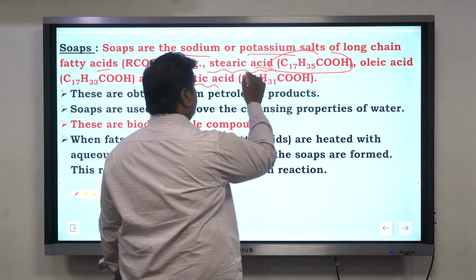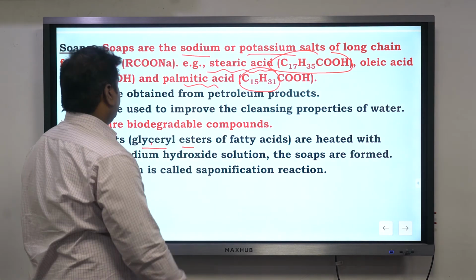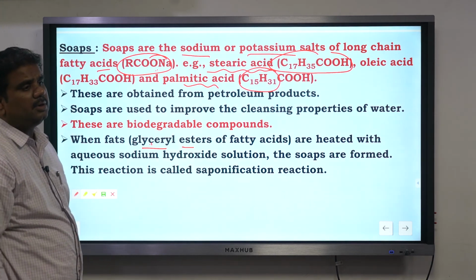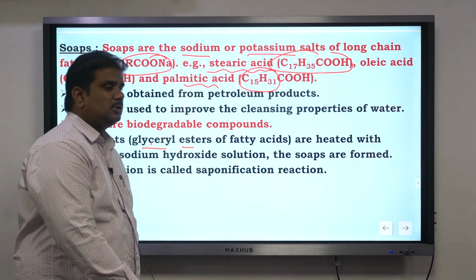If you observe, C17H35 or C15H31 or RCOONa, these are all nothing but organic compounds, or hydrocarbons as well.